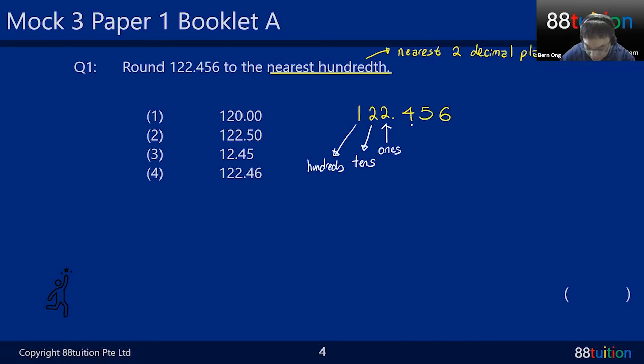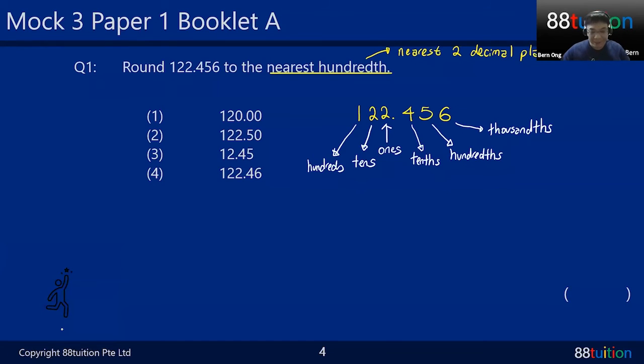Then towards your right, this will be your tenths, followed by your hundredths, and the thousandths. So all this is very familiar, right?